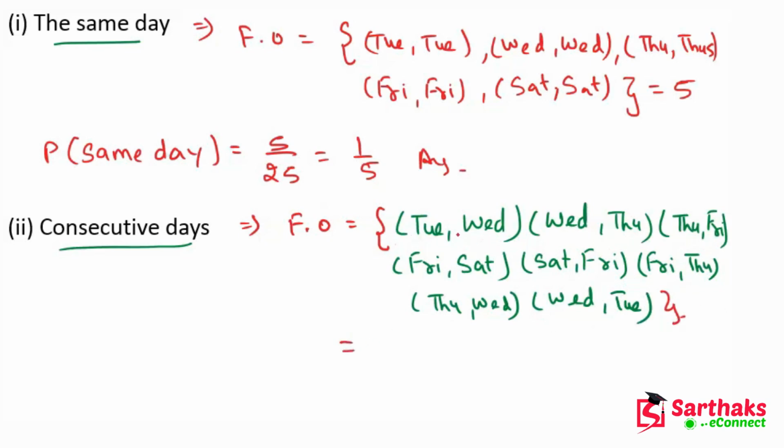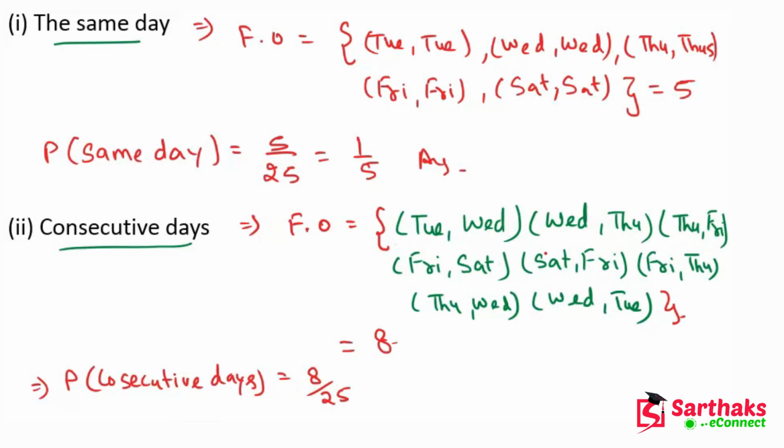They are 8. So total favorable outcomes are 8. So my dear friends, the probability of consecutive days is 8 upon 25. I hope you understand these things.